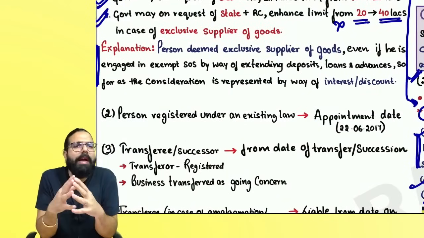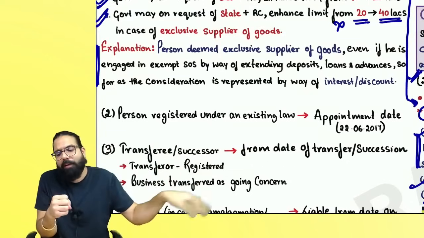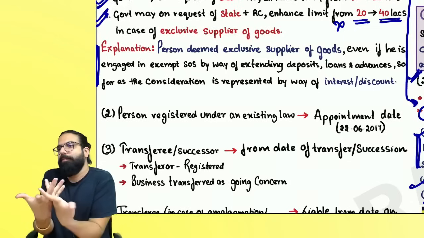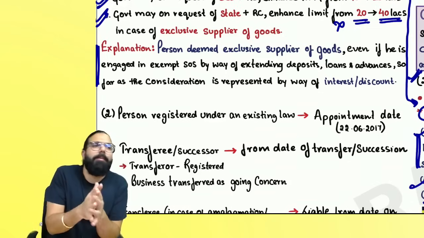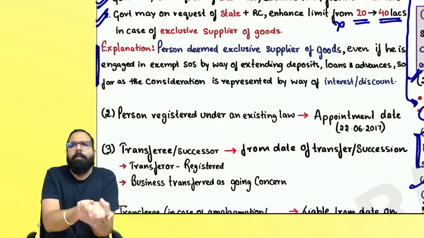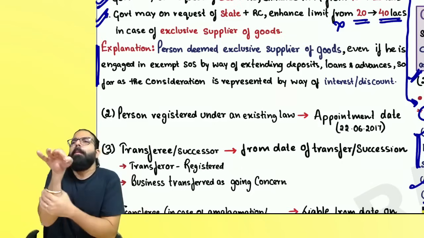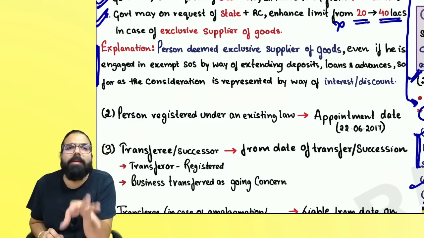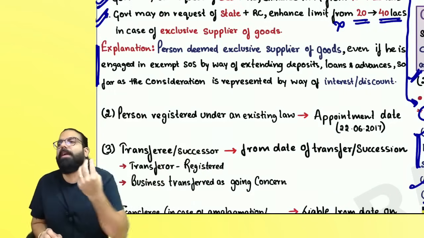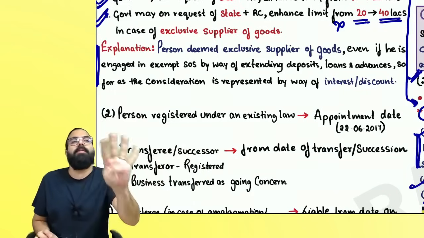The next one over here, always remember one thing. If you are giving loans in advance or depositing money and getting interest, interest is what? Interest is an exempt supply of service. Exempt supply of service comes in your aggregate turnover, correct, everyone? But because you have exempt supply of service of giving money for use and receiving interest, that will not make you ineligible for the higher limit of 40 lakh rupees.